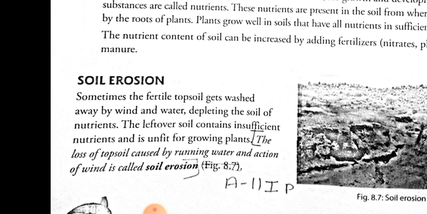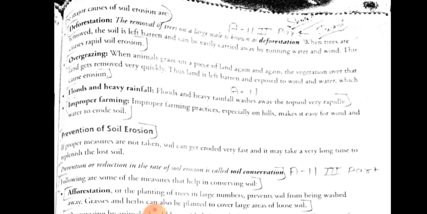So now we will see the reasons for soil erosion. The major causes of soil erosion are, first, deforestation. Deforestation refers to the removal or cutting down of trees on a large scale.